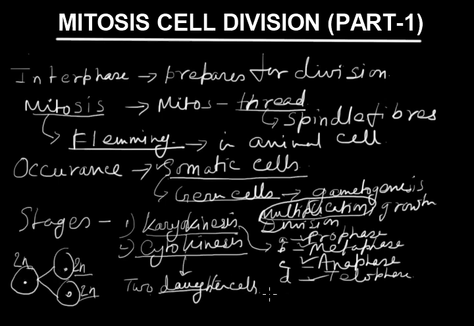This is the reason why mitosis is also known as equational division.